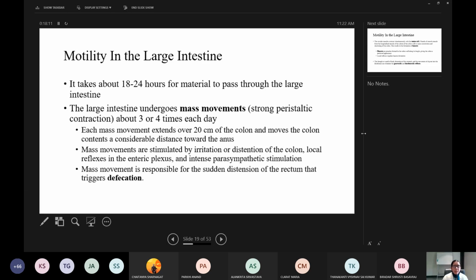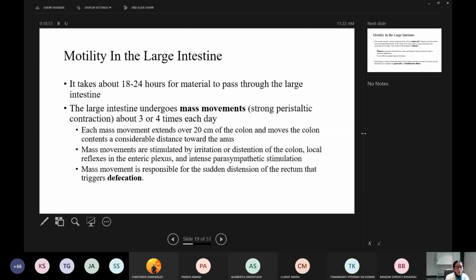Each mass movement moves the colon content a considerable distance towards the anus. Mass movements are stimulated by irritation or distension of the colon, local reflexes in the enteric plexus, and intense parasympathetic stimulation. Mass movement is responsible for the sudden distension of the rectum that triggers defecation. So most of the time the movements are sluggish, but the mass peristaltic movements occur 3 to 4 times per day in the colon, and this triggers defecation.